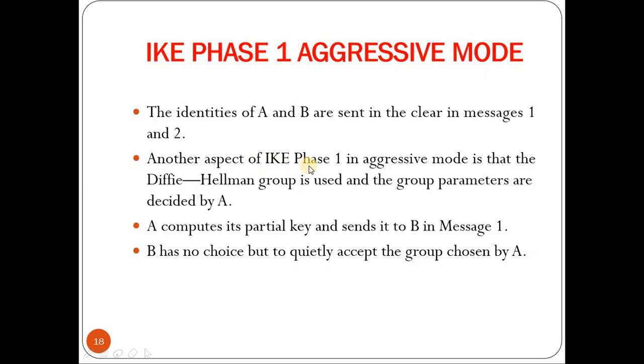Another aspect of IKE phase 1 in aggressive mode is that the Diffie-Hellman group and the group parameters are decided by A itself during the exchange of the first message. So it decides what the Diffie-Hellman group should be, that is Z star P, and also the parameters: what should be the value of P and what should be the generator value. So that is decided by A itself. B has no choice but to quietly accept the group chosen by A, and it has to generate its Diffie-Hellman partial key.